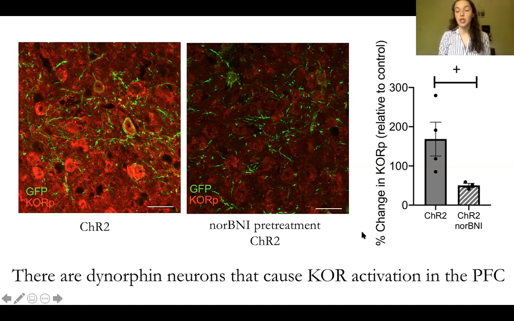On the far right, there's a graph that shows that there's a trend that there's an increase in the number of phosphorylated KOR in response to channelrhodopsin 2. Ultimately, these results show that there are dynorphin neurons present in this region of the brain, the prefrontal cortex, that cause kappa opioid receptor activation.